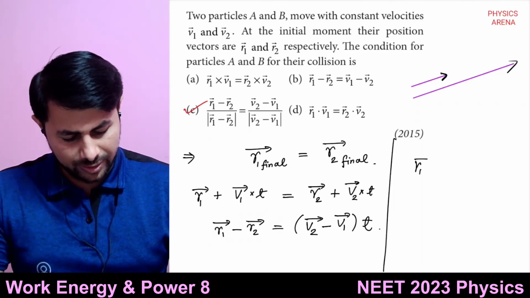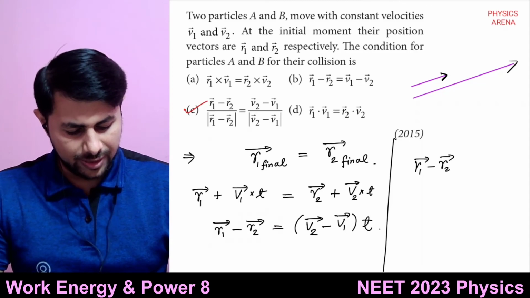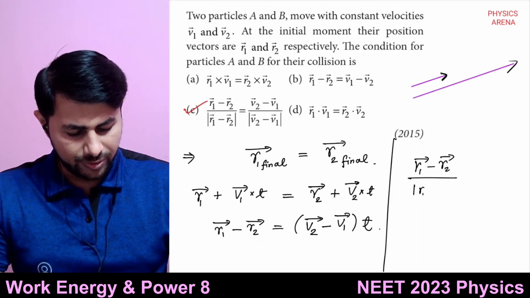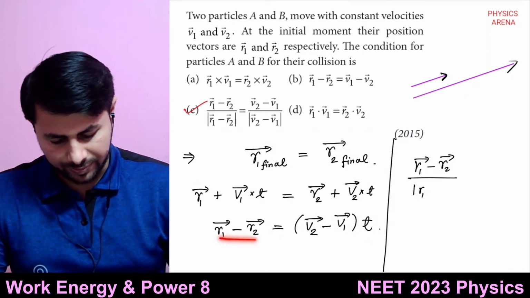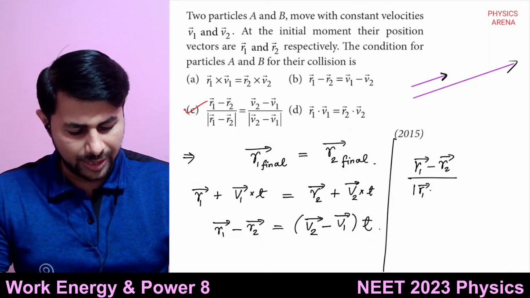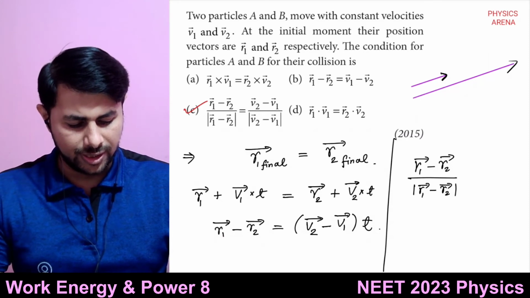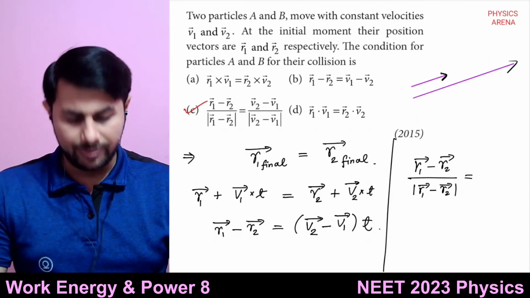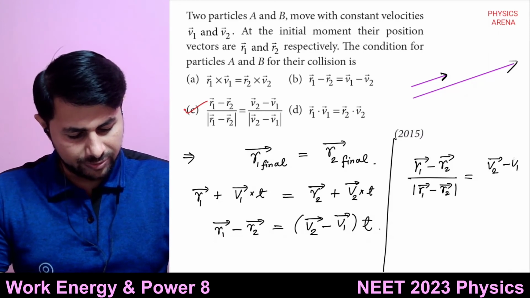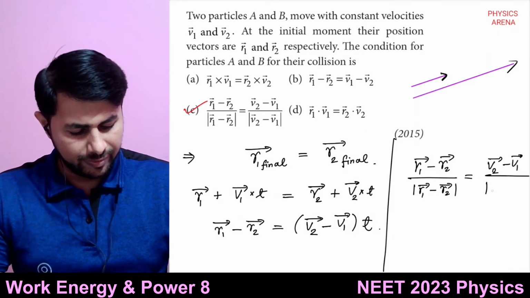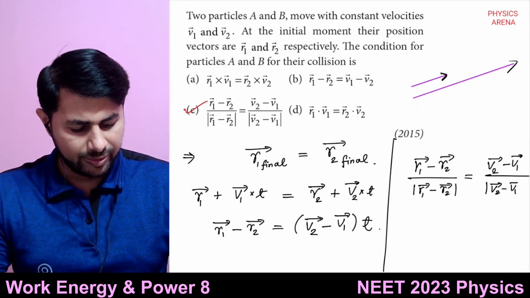So r1 bar minus r2 bar divided by its magnitude, magnitude of r1 bar minus r2 bar, is a unit vector. So it will be equal to the unit vector of v2 bar minus v1 bar divided by magnitude of v2 bar minus v1 bar.